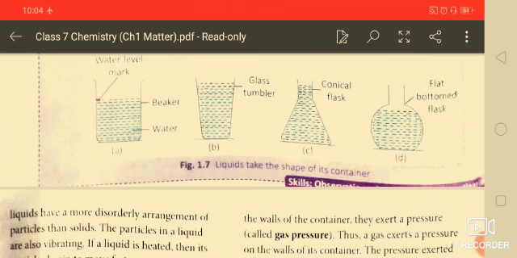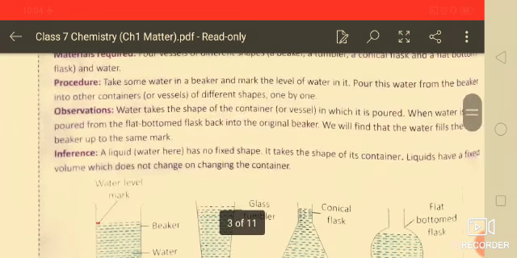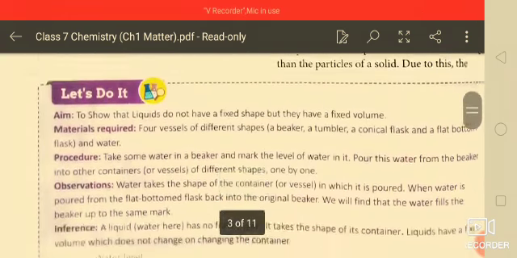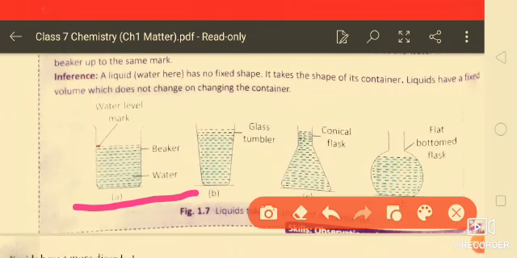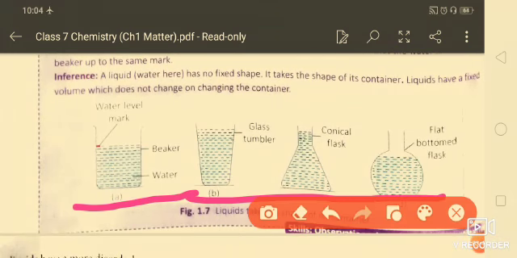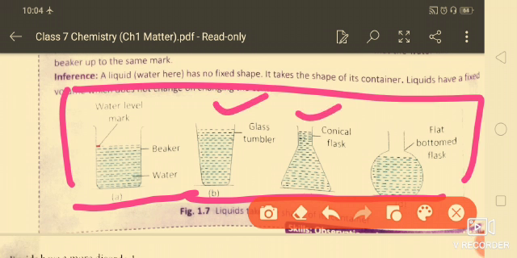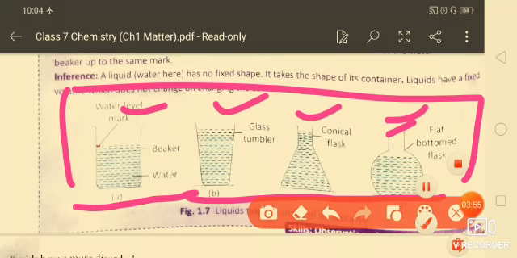Now, liquid takes the shape of its container. This is the property of liquid. How will you identify that something is liquid? When you pour it into different flasks, beakers and glasses, you will find that it takes the shape of the pot in which it is kept.